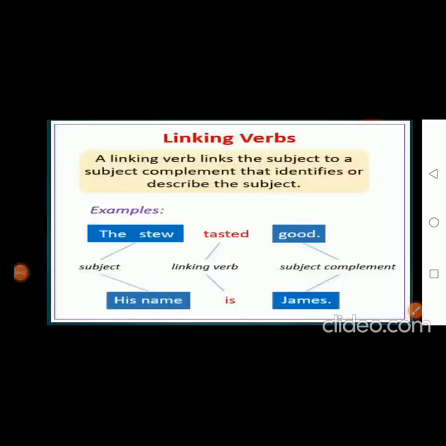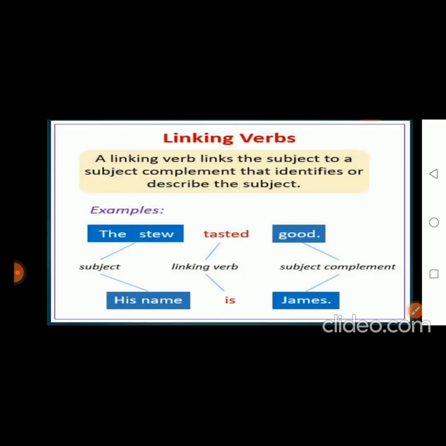Now, we will come to know about linking verbs. A linking verb links the subject to a subject complement that identifies or describes the subject. For example, the stew tasted good.